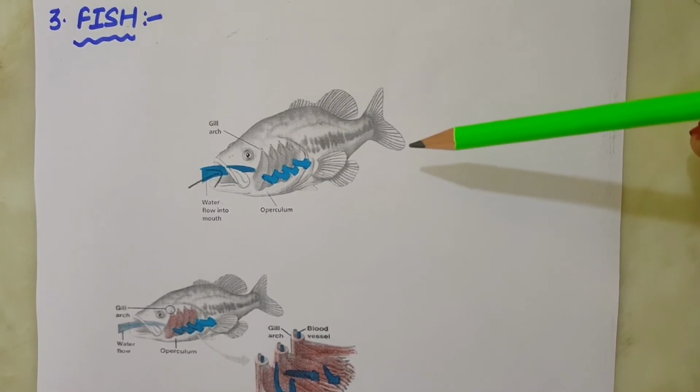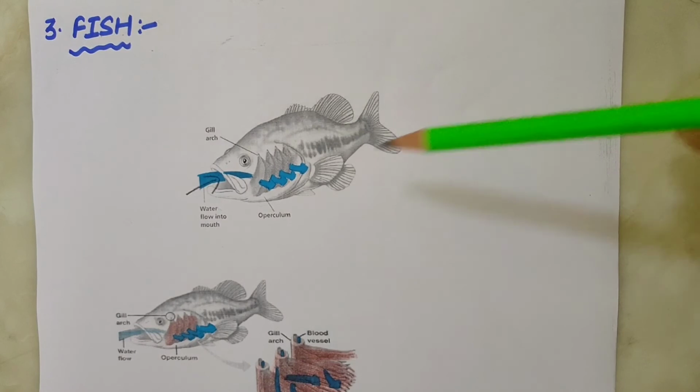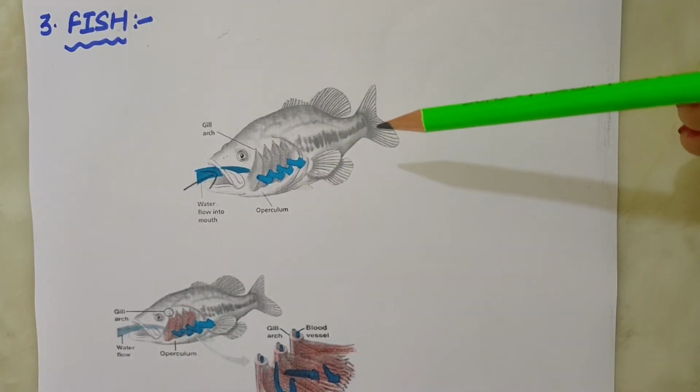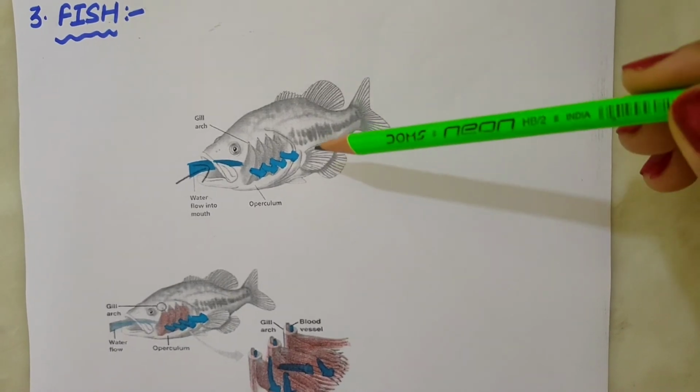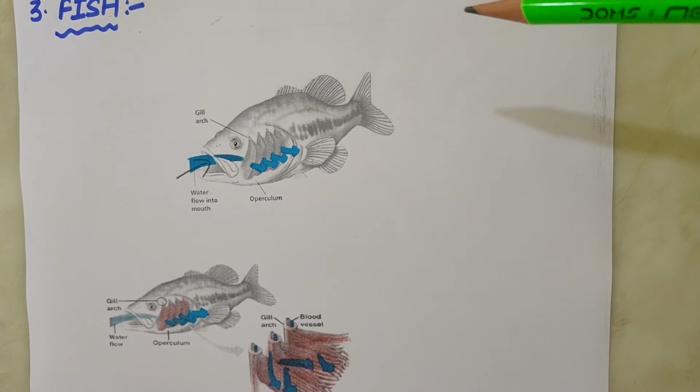Fishes are aquatic animals and they always live in water. These have a special organ for breathing called gills. The oxygen dissolved in water enters through the gills, and gills are actually projections of skin and have blood vessels for exchange of respiratory gases.